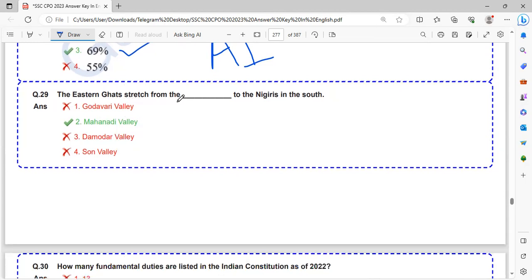The Eastern Ghats stretch from Dash to the Nilgiris in the south. So Eastern Ghats stretch from the Mahanadi Valley. Mahanadi is here, and to the Nilgiri here. Okay.